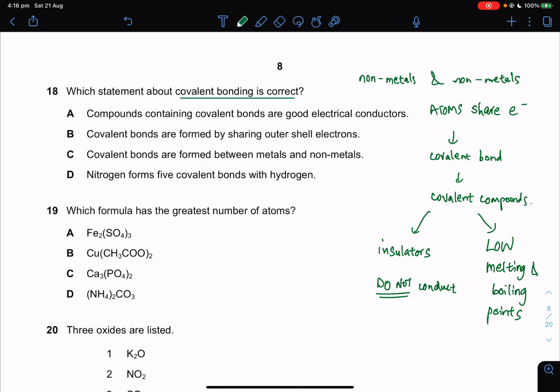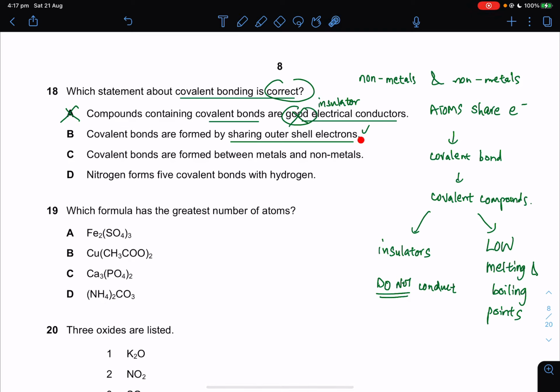Okay, now which statement about covalent bonding is correct? So compounds containing covalent bond, good electrical conductor, good is definitely wrong. We are talking about insulator. Insulator means bad, very bad electrical conductor, that is wrong. Covalent bonds are formed by sharing outer shell electrons, that's correct.